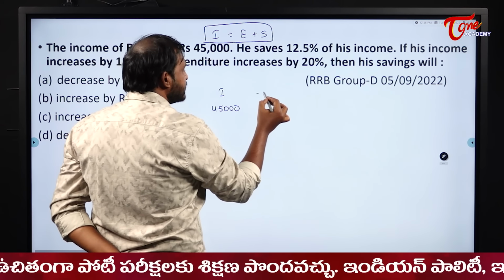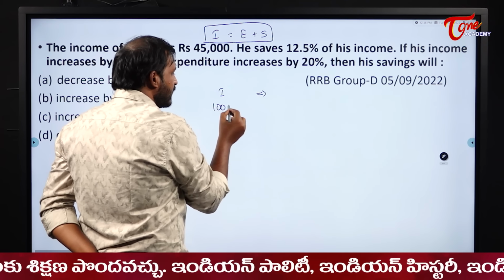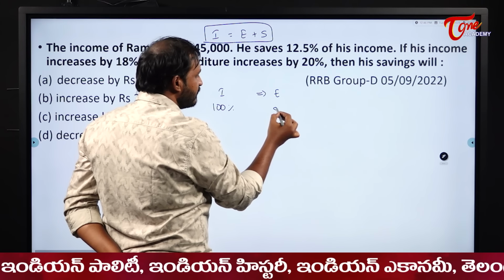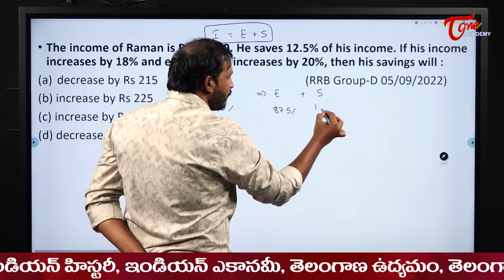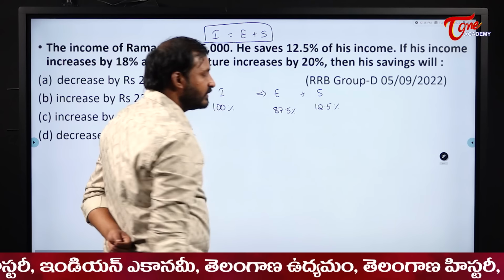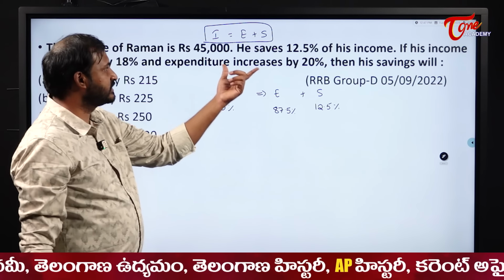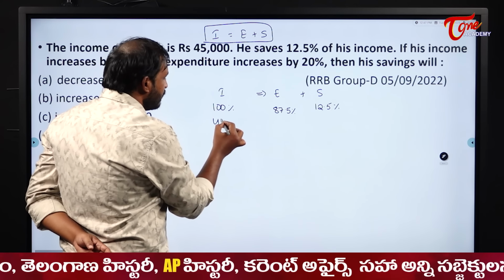And how much is he saving here? From his 100%, we will go with percentage. In his 100%, what happens to his expenditure? His expenditure will be 87.5% and savings will be 12.5%. That was given in the question. Why? Because savings is 12.5%, that is the case. So this is what they have given us for 45,000.